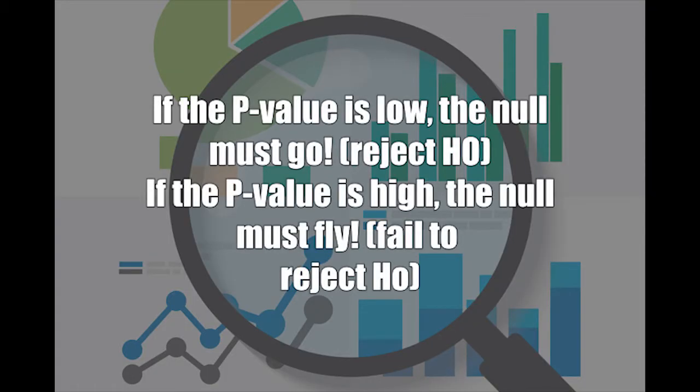So what do we do on the most basic level? We figure out the p-value in order to know what we can say is a special result versus not, and we have the computer do it for us. As we saw in this video, if the p-value is low, then the null must go, meaning the lower that p-value, the more special that result is. And on the other side, if the p-value is high, then the null must fly.